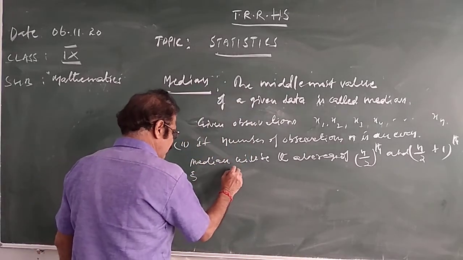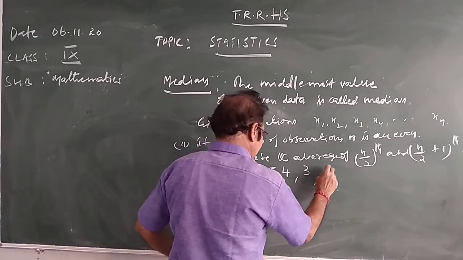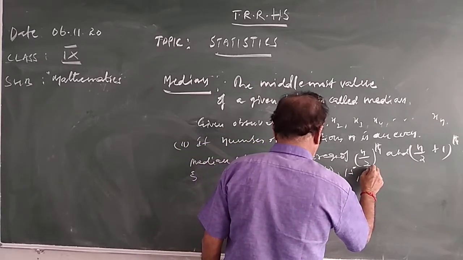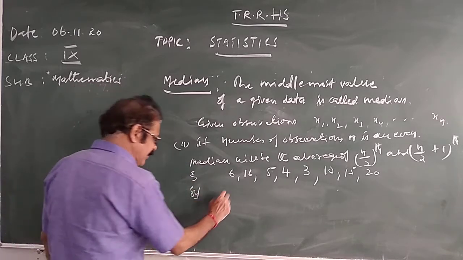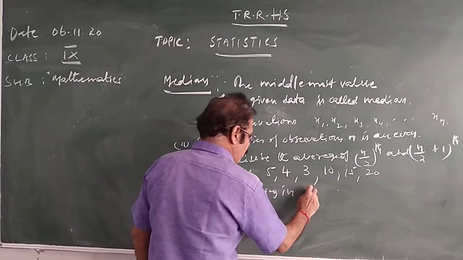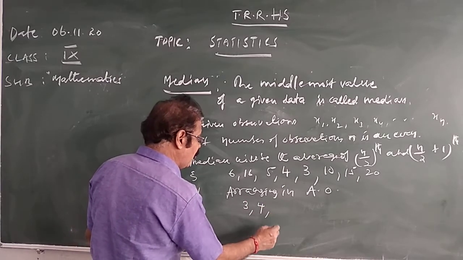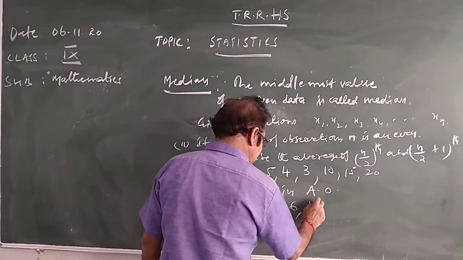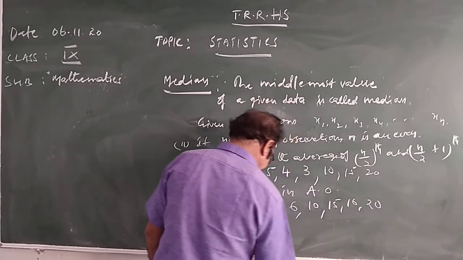Example: 6, 16, 5, 4, 3, 10, 15, 20. Okay, these are the observations. You should arrange in ascending order. Arranging in AO, ascending order. Smallest one is what here? 3. Next 4. Next 5. Next 6. Next 10. Next 15. Next 16. Next 20.